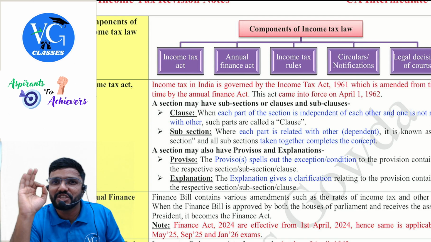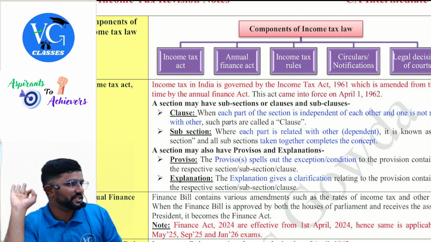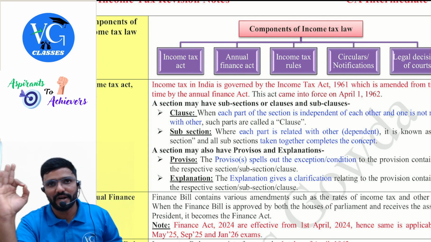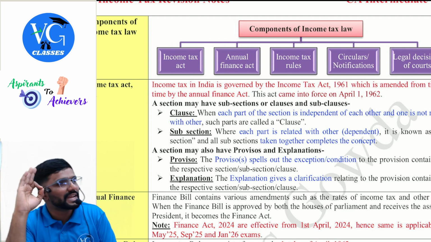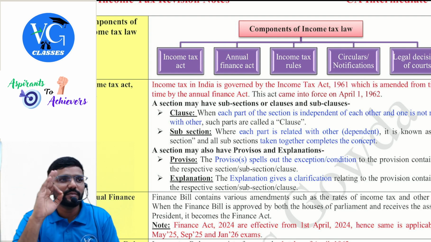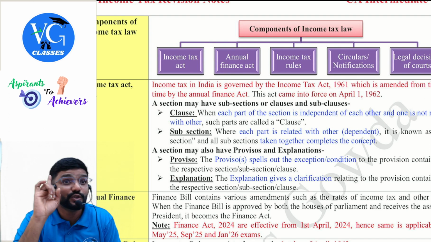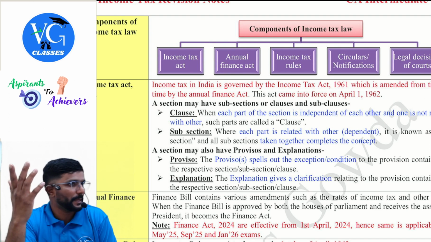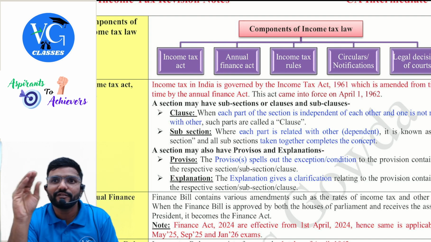If you don't change, your results will not change. So you have to push hard. You know what went wrong in the last attempt. In the last attempt, maybe you studied only 8 or 10 hours during the exam time. Not sufficient. See guys, regularly if you study 3-4 hours also is okay.